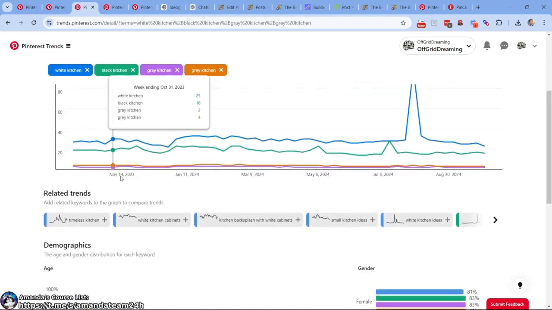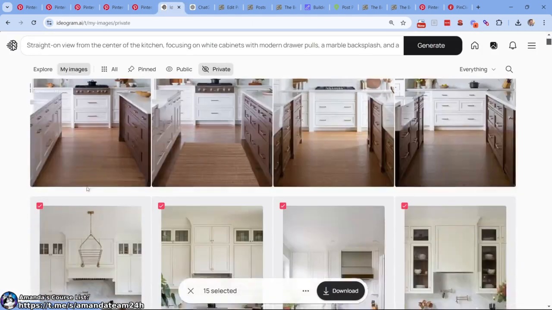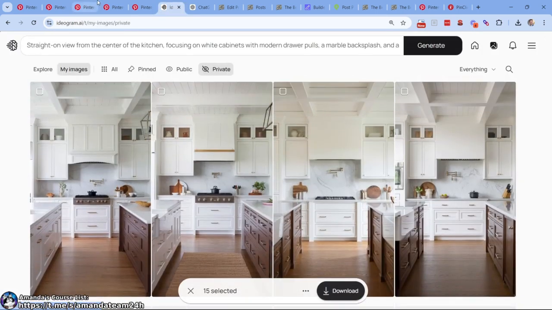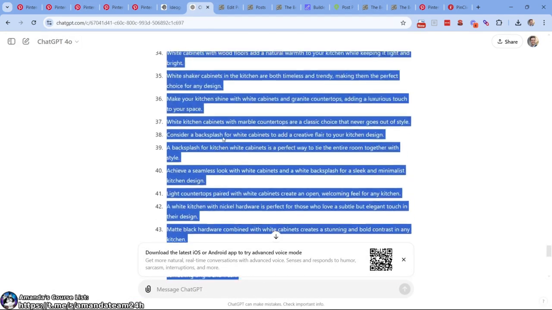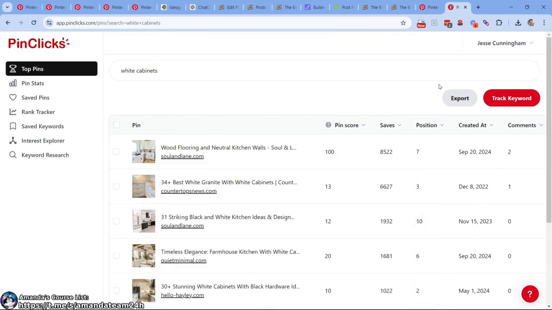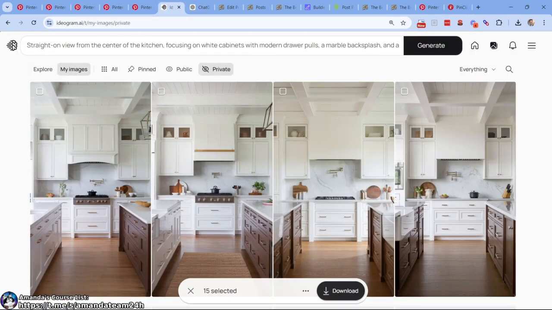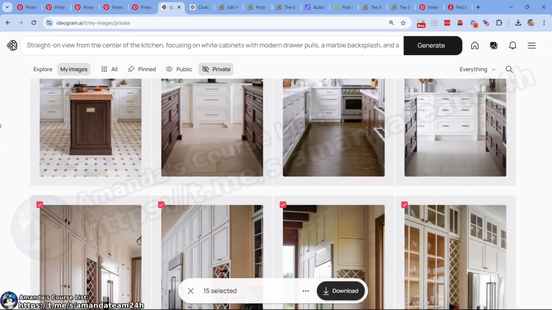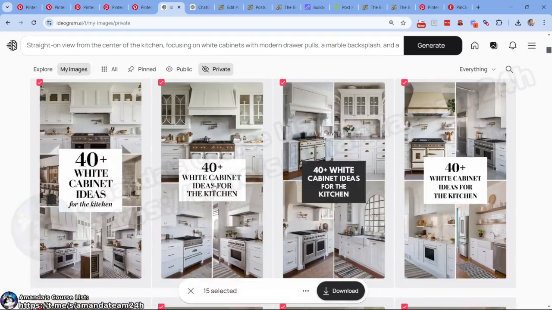Never forget that with home decor. Let the AI cook. Let it do its thing. Let it imagine these things, right? And then you can push all of the variants through GPT using data of annotations from PinClicks. So there you have it. That's home decor in a nutshell. It gets a little bit more complicated when you're doing text overlays, but even that in home decor is fairly easy.